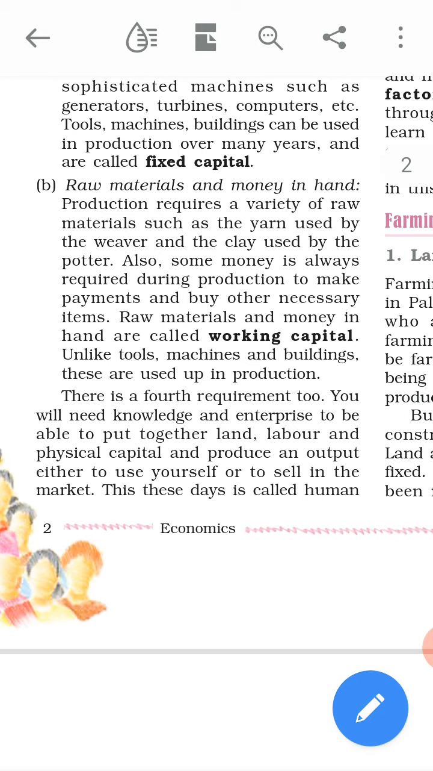So fixed capital and working capital. Try to understand the difference between the fixed capital and working capital. Unlike tools, machines and buildings, these are used up in production. Tools, machines and buildings we can use over many years, but working capital, raw materials and money, are used up at the time of production.